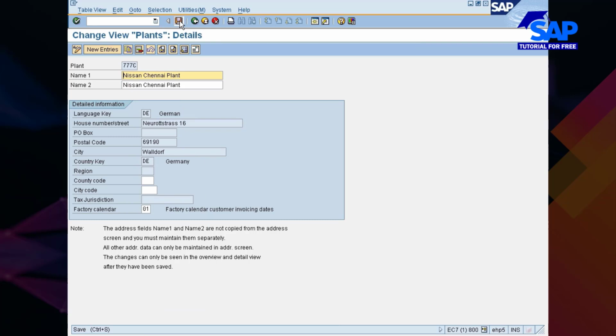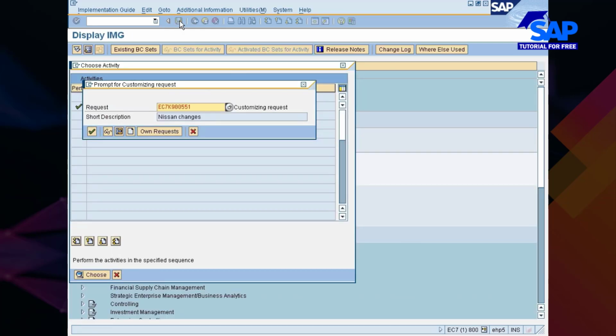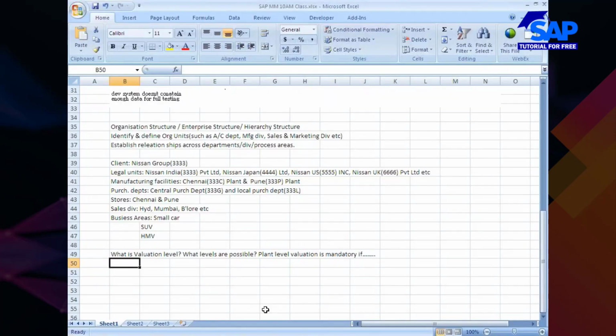Once you have done this, you can just go with save. So all these things will get saved in Nissan changes. Now here is an interview question. The question is, what data do you maintain for defining the plant?